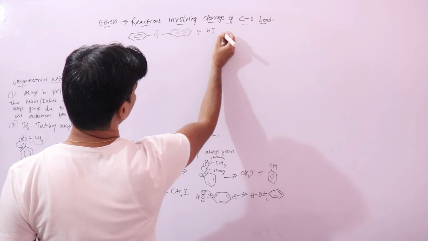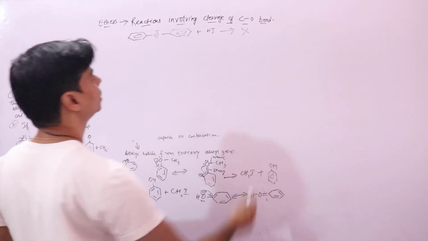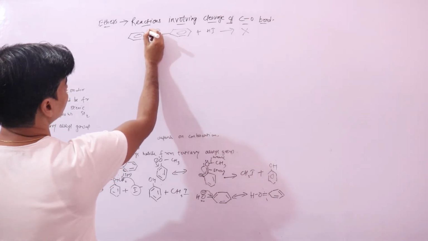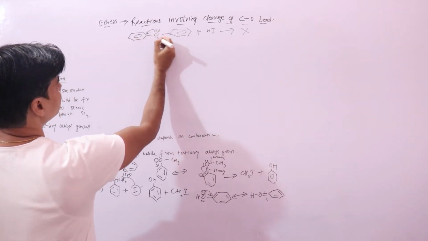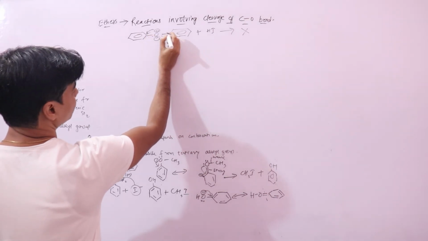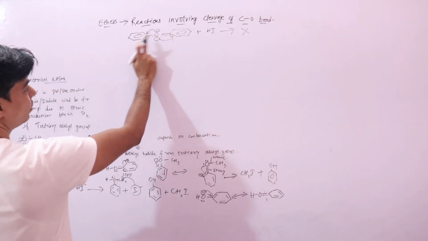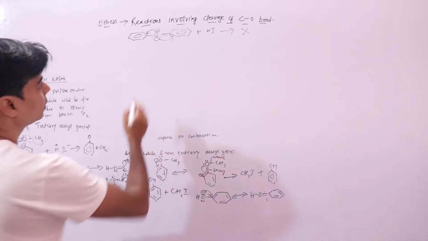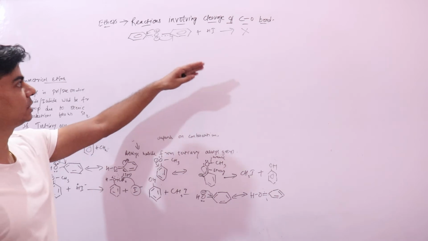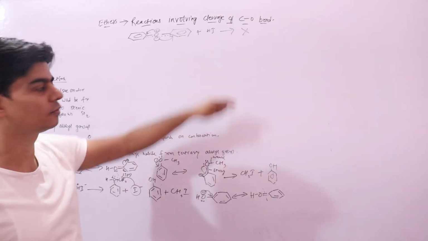No product will get formed. Why? Because here the lone pair of electrons will enter into conjugation with this benzene ring, and the other with that benzene ring, thereby forming a partial double bond character between both the carbon oxygen bonds. So it is difficult for HI to break these bonds, so no product will get formed.